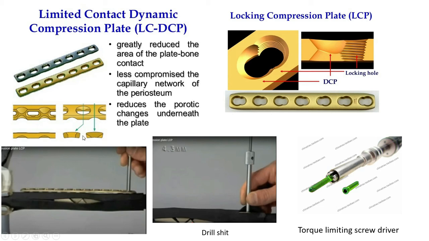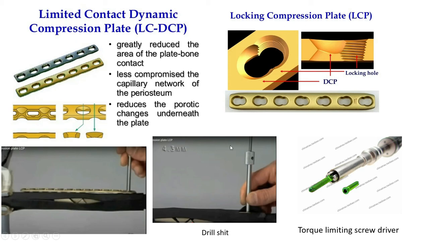In a normal dynamic compression plate, the periosteal and endosteal blood supply is jeopardized because of direct contact or pressure of the plate over the bone. But with limited contact, the blood supply is less jeopardized. So it is more biological.